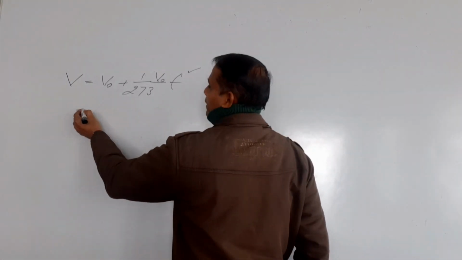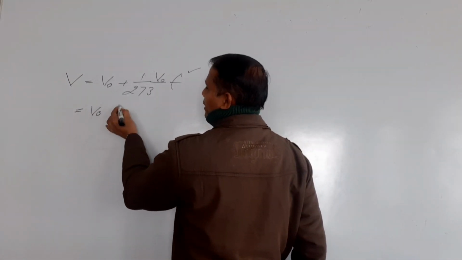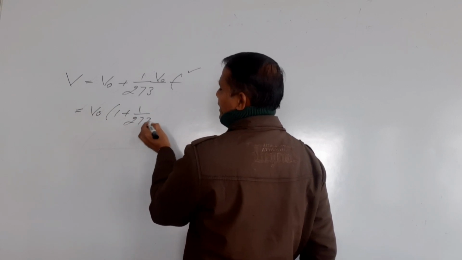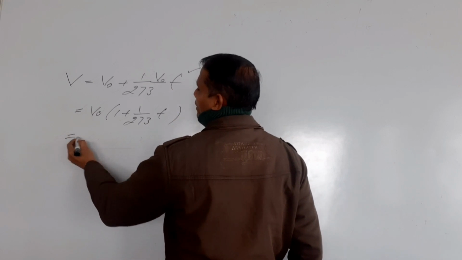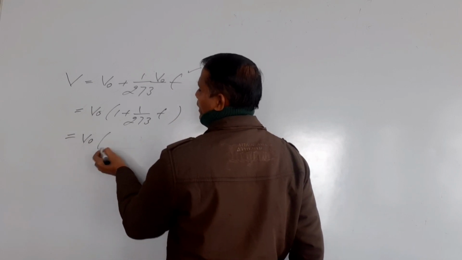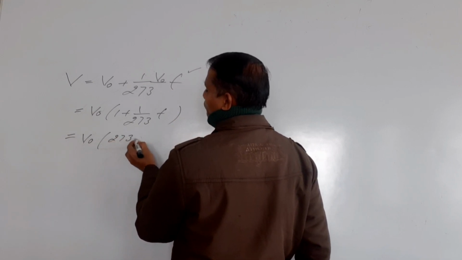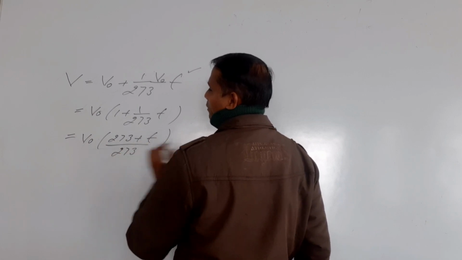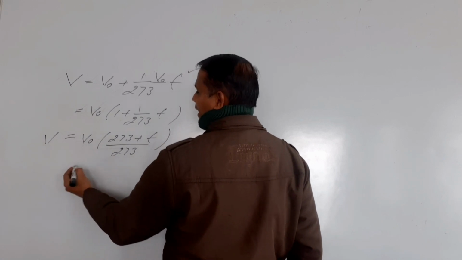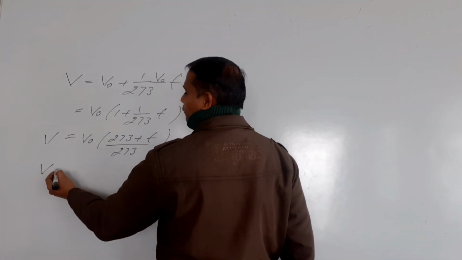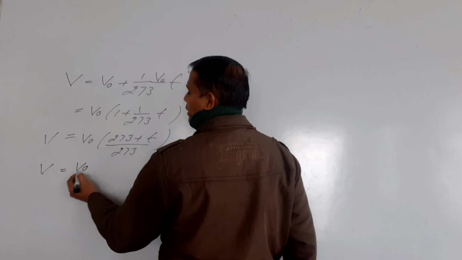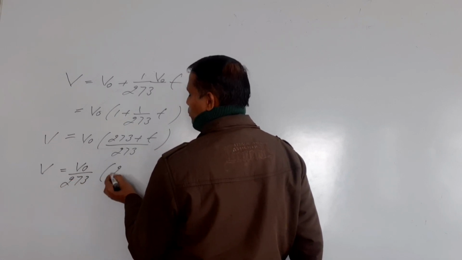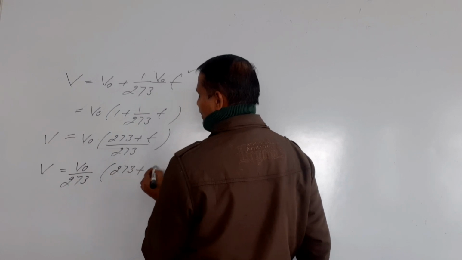If I solve it, I will have V naught into 1 plus 1 upon 273 t. If I solve it further, I will get V naught into (273 plus t) upon 273, taking the LCM. Again, if I solve it further, I will have V naught upon 273 into (273 plus t).